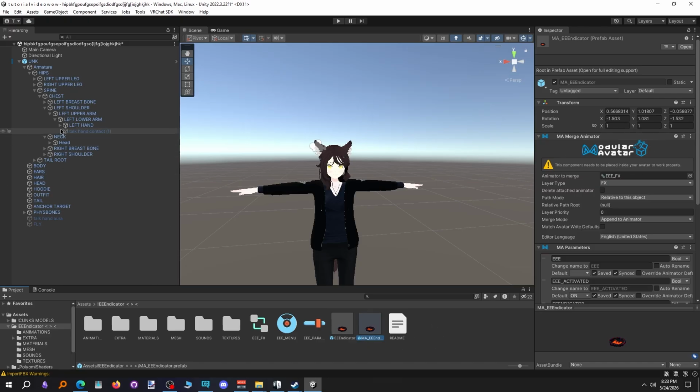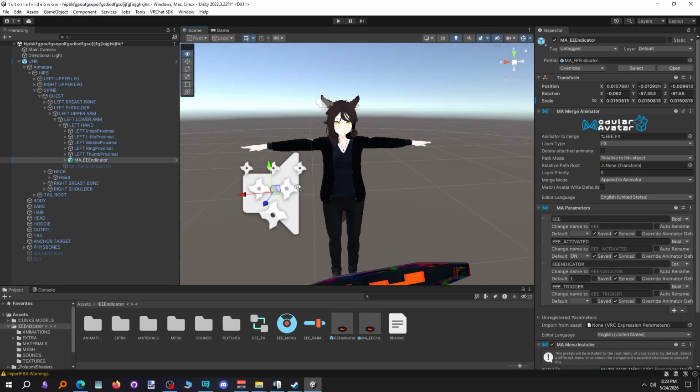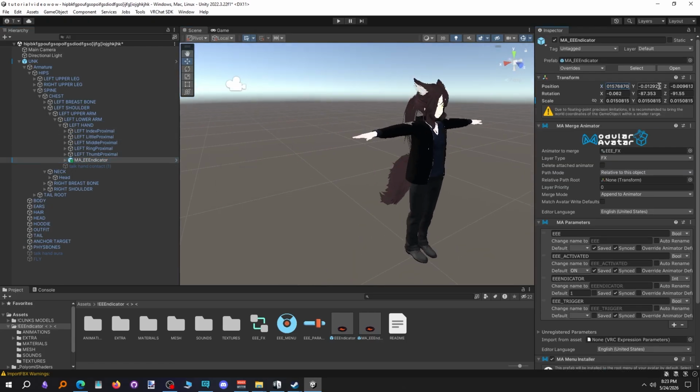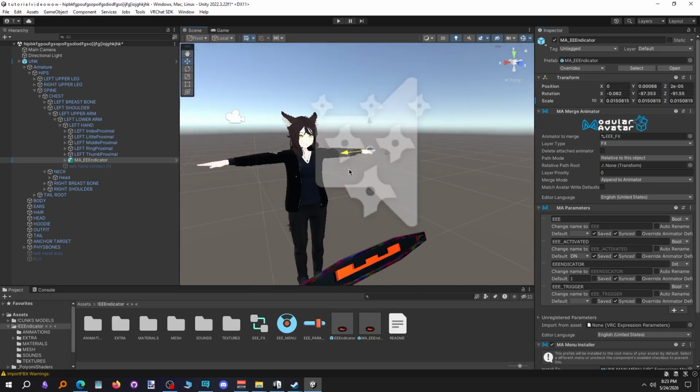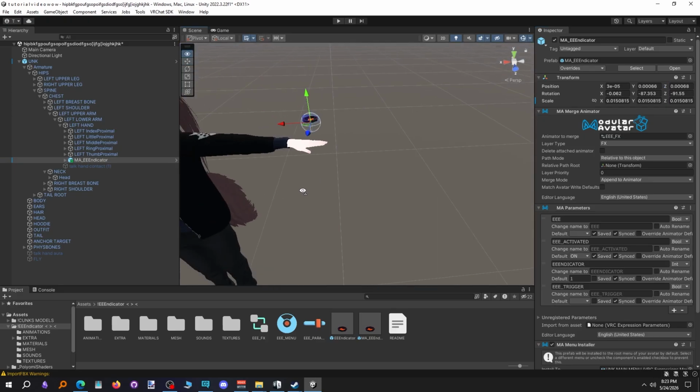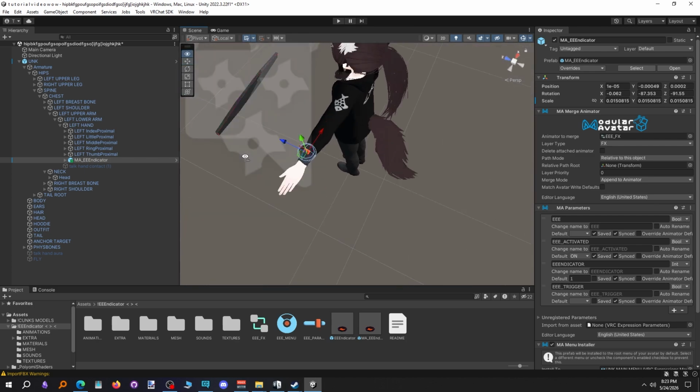Okay, so what you do is you take the E and then you put it in here, and then you put this, and then you attach it to the left hand, and then 0, 0, 0, 0, and left is this one, so you use it here, and very good.